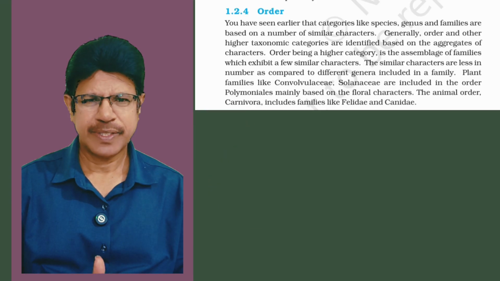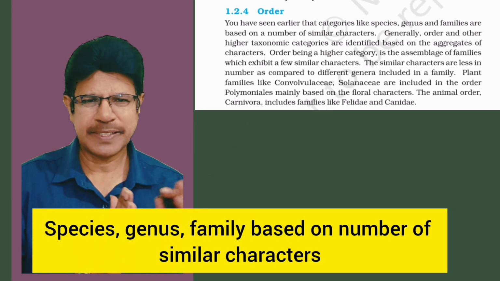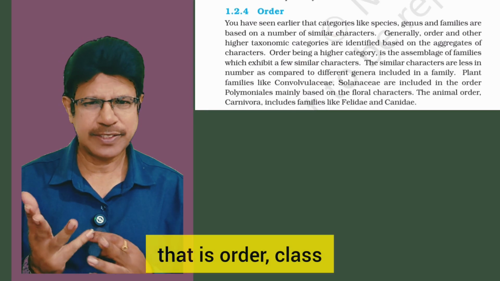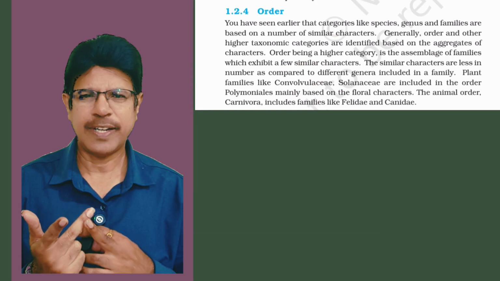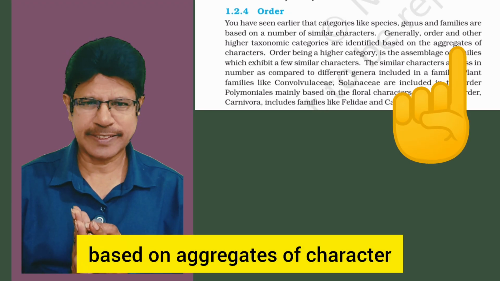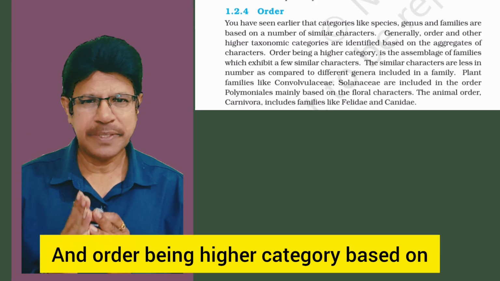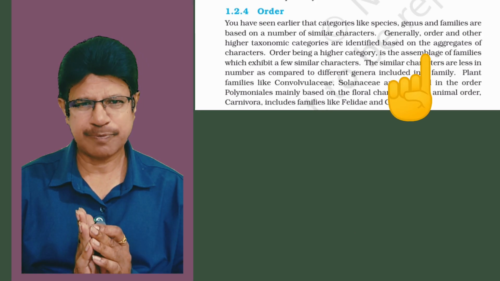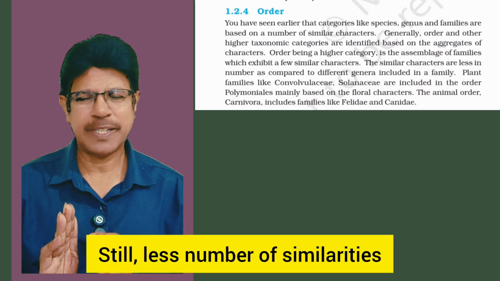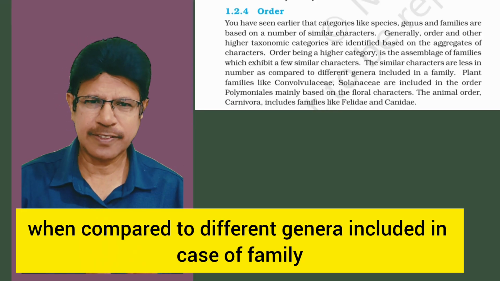Next, order. Species, genus, family are based on the number of similar characters. Order and other higher categories, that is order, class, phylum or division, kingdom, are based on aggregates of characters. Order is a higher category based on an assemblage of families, the different families, with still fewer similarities when compared to the different genera included in a family.